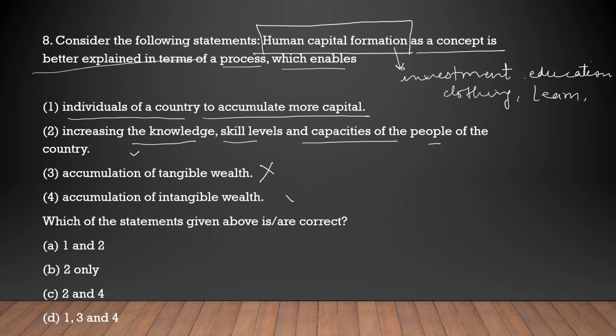Accumulation of intangible wealth, yes, it is of course intangible wealth, because we are investing something in the people, which is not something we can touch. It is not about the monetary value, it is about the value which has been invested in the people, and that is to be utilized in the future. The correct option is 2 and 4, wherein knowledge, skill levels and capacities of the people are increased.